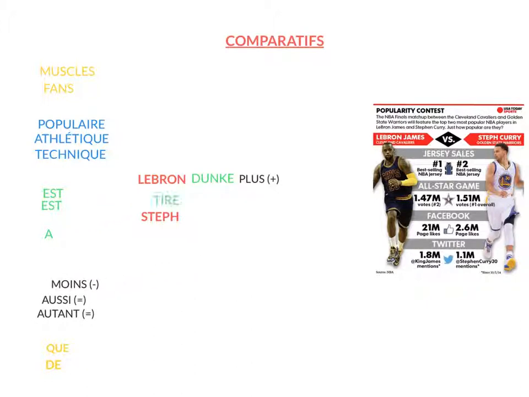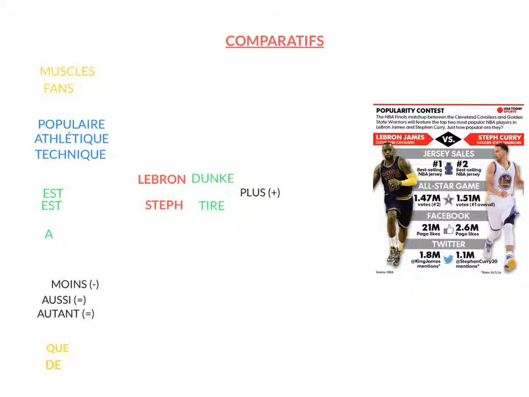Whereas Steph shoots, tire. Steph tire plus. And do you see what happens when you use that with a verb? Dunks more, shoots more. We are going to pronounce the S. So LeBron dunk plus, Steph tire plus.